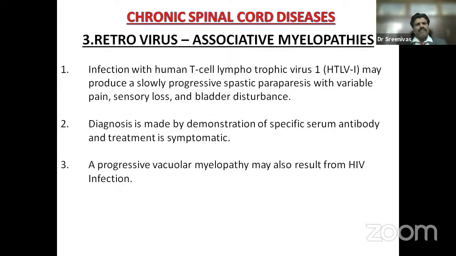Retrovirus associated myelopathies: infection with human T lymphotropic virus HTLV-1 may produce a slowly progressive spastic paraparesis with variable pain, sensory loss, and bladder disturbance. Diagnosis is made by demonstration of specific serum antibody, and treatment is symptomatic. A progressive vascular myelopathy may also result from HIV infection. One of the important MCQ questions: HIV infection causes what kind of myelopathy? Vascular myelopathy.